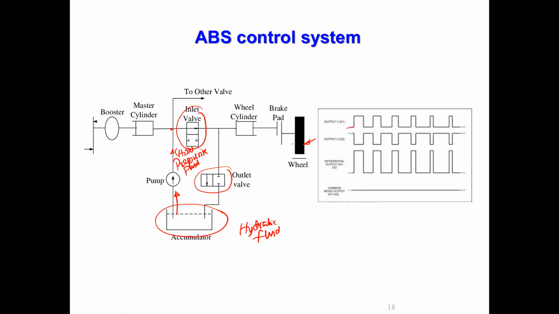When the driver presses this, the brake pedal, the booster valve acts and opens the master cylinder, which in turn allows the high pressure fluid to go to the wheel cylinder. The wheel cylinder applies the brake, correct? So brake force, wheel stops, correct? Wheel speed is reduced. Then this is sensed when the pulse is there, correct? So this is on.